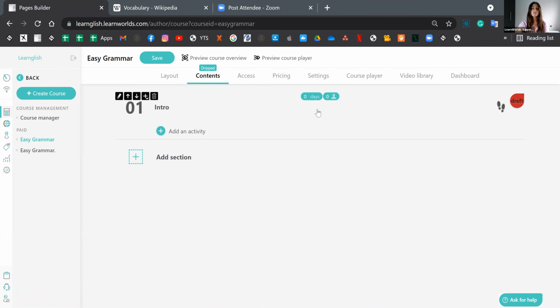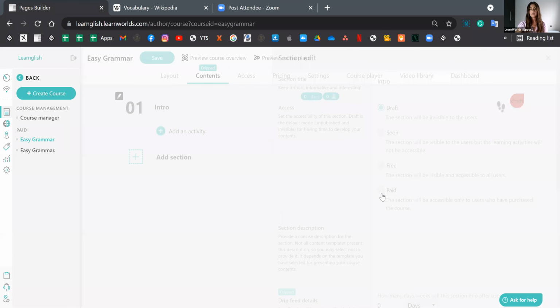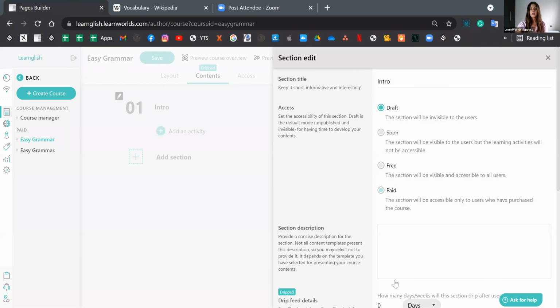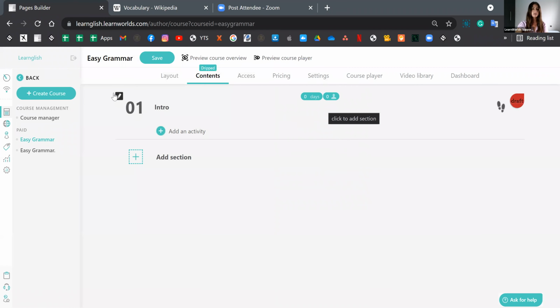You'll see the first section is ready. It's set to draft. We can change that. I'll make this a paid one if you'd like. And you can go back to the settings if you click on the little pencil right here as well. Now, if you have more than one section, then you can actually reorder them from here with the arrow buttons. You can create a new one or just select this one as well. Sections can include learning activities, and that's the most important part, and that's what we're going to be adding.